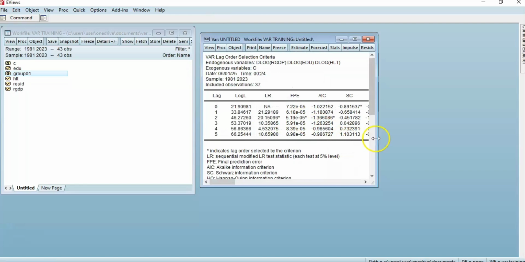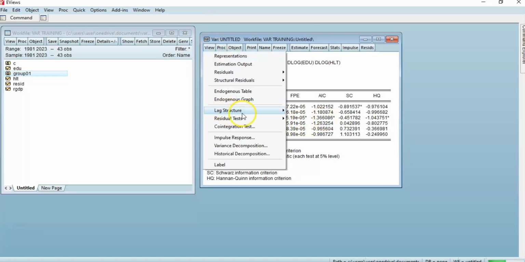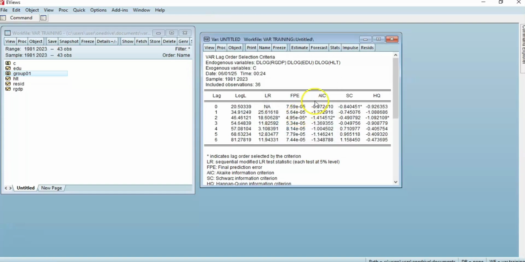Okay, that is our lag length. At econometrics information criteria, we have 2 lags. Let's put 6 lags to see if we will still get the same thing. For 6 lags, we still have 2 lags in selection criteria.